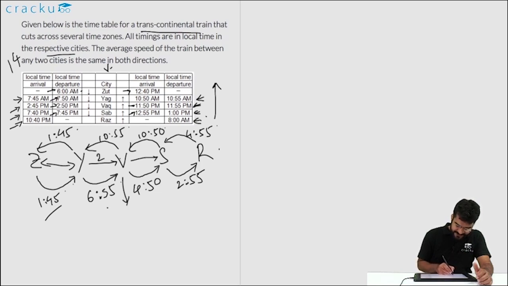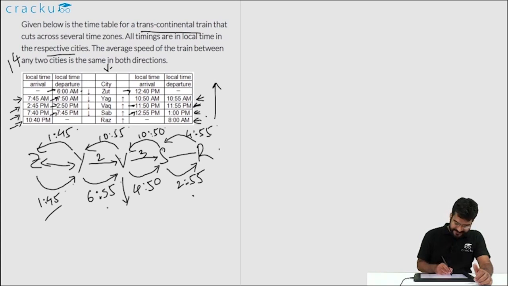Similarly, between V and S, to go from V to S it is taking 4 hours 50 minutes, but to come back from S to V it is taking 10 hours 50 minutes. The difference in the times taken in both the directions is 6 hours. So the time difference is 3 hours. While going it is gaining 3 hours, and while coming back it is losing 3 hours. Similarly, from S to R, the difference in the absolute times taken is 4 hours 55 minutes minus 2 hours 55 minutes, which is 2 hours.